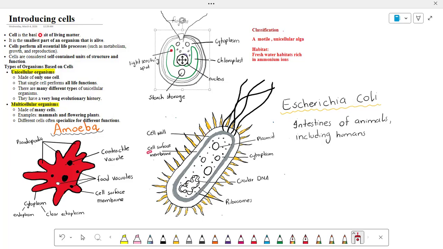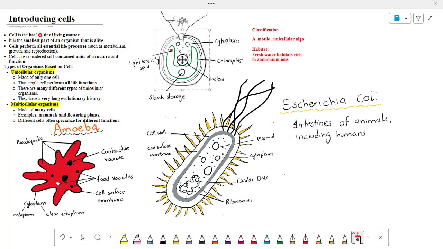So the next one is the cell surface membrane. Just like in amoeba, where we discussed that the cell surface membrane is used to regulate the movement of substances in and out of the cell. And the next very important part is the cytoplasm. As I already discussed, cytoplasm is a jelly-like material where all metabolic reactions occur. It is present in almost all unicellular and multicellular organisms.